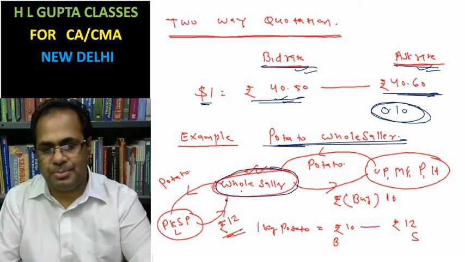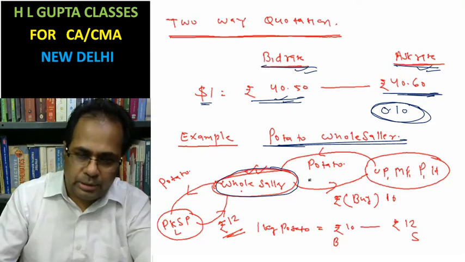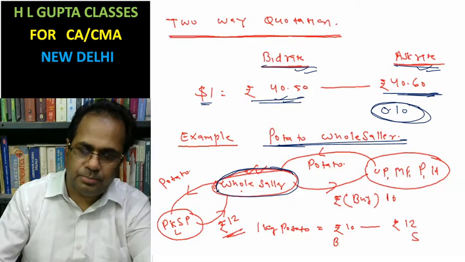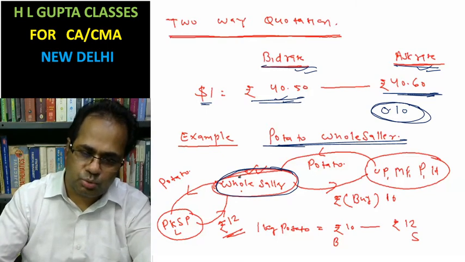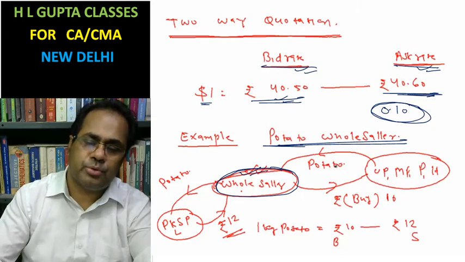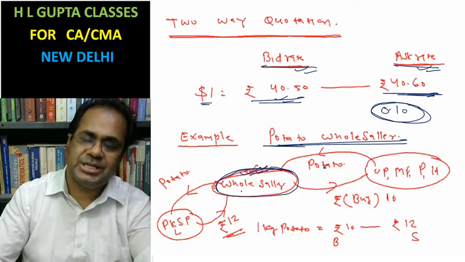Then what rate is applied in that case? Please try to understand. Someone is coming to the wholesaler for selling potato.